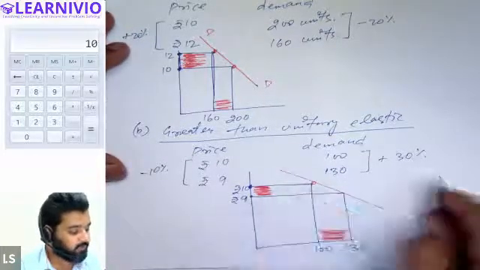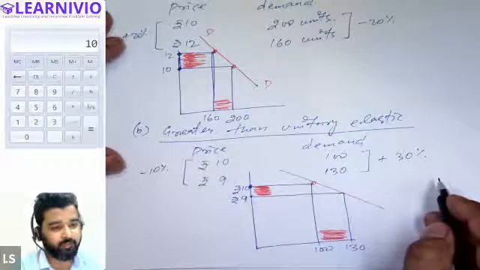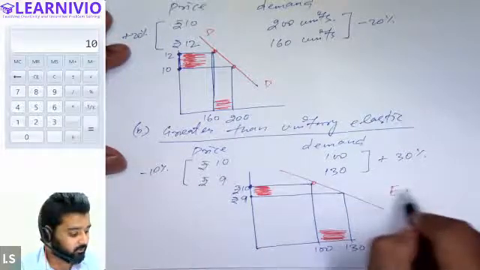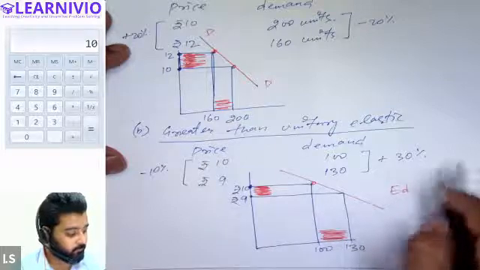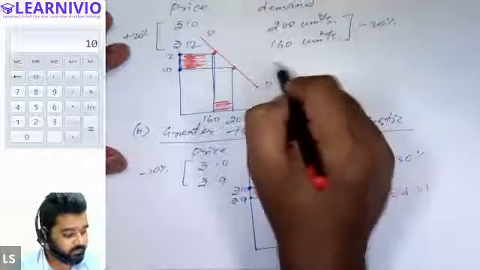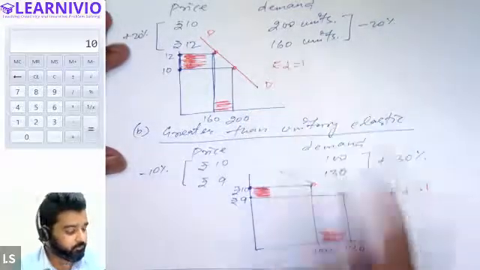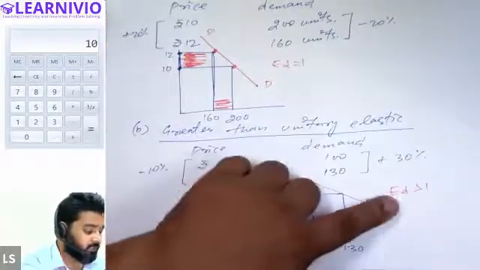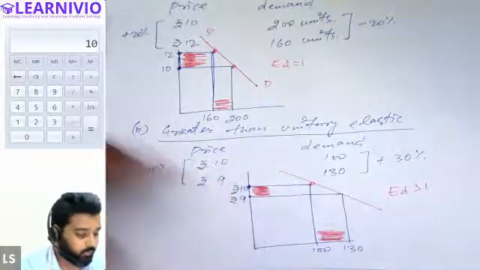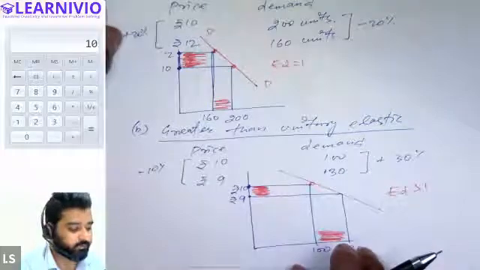So as the flatness of the demand curve increases, the value of elasticity also increases. You can clearly see here that elasticity of demand in this case is greater than 1, and in this case, we will have the elasticity of demand equal to 1. So as the elasticity increases, flatness of the demand curve also increases. All right. So this is greater than unitary elastic demand.